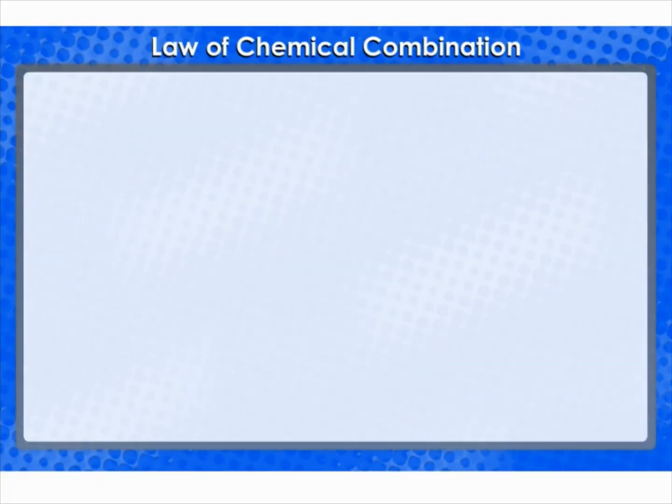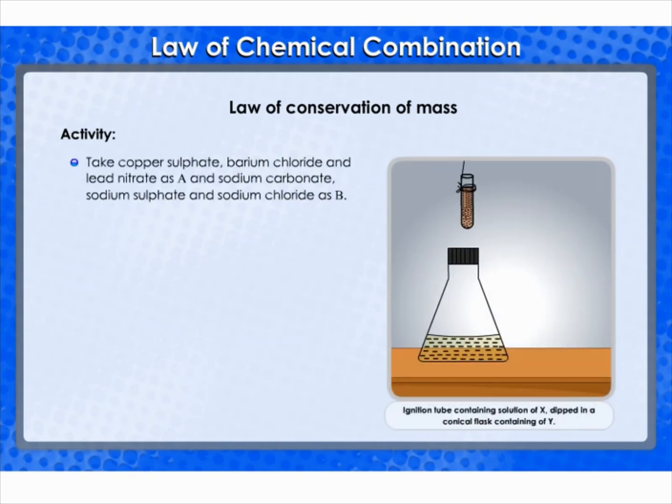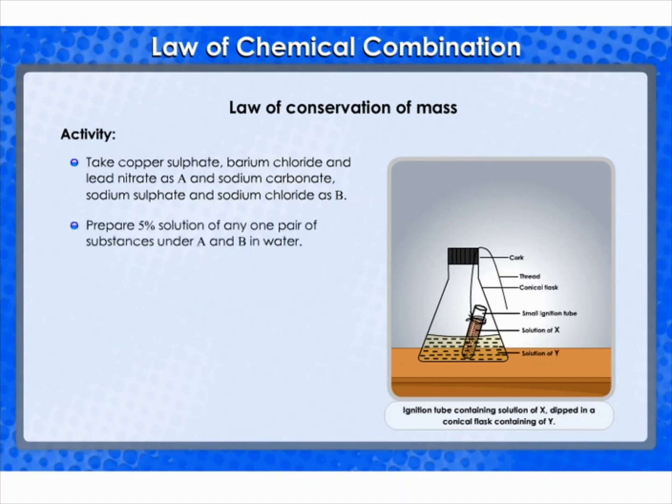Laws of chemical combination. Laws of conservation of mass. Let's discuss the laws of chemical combination, beginning with the law of conservation of mass with the help of an activity. Take copper sulfate, barium chloride, and lead nitrate as A, and sodium carbonate, sodium sulfate, and sodium chloride as B. Prepare separately a 5% solution of any one pair of substances under A and B in water.